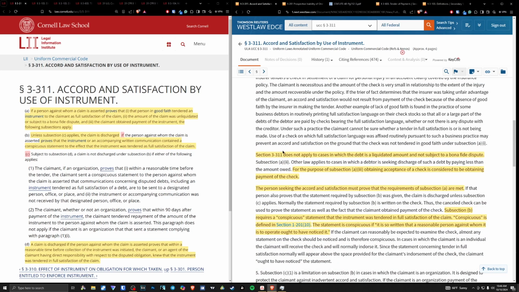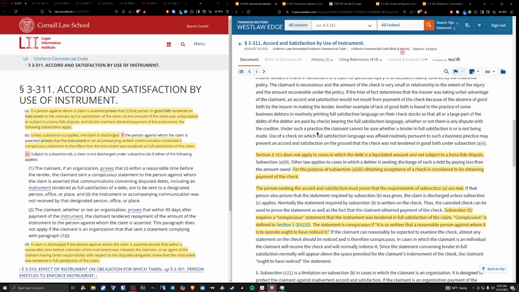Okay? Section 3-311 does not apply in cases in which the debt is a liquidated amount and is not subject to a bona fide dispute. For purposes of subsection A3, obtaining acceptance of a check is considered to be obtaining payment of the check. The person seeking the accord and satisfaction must prove that the requirements of subsection A are met. Okay? They must prove it.